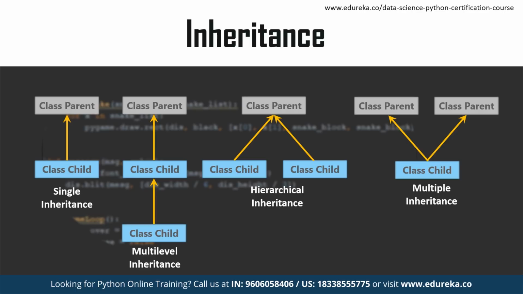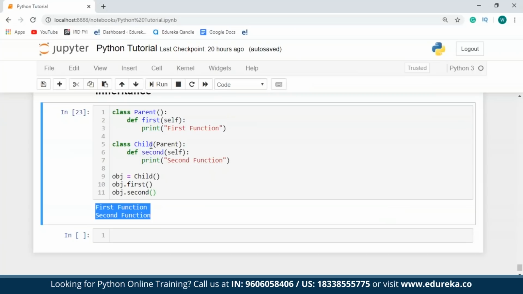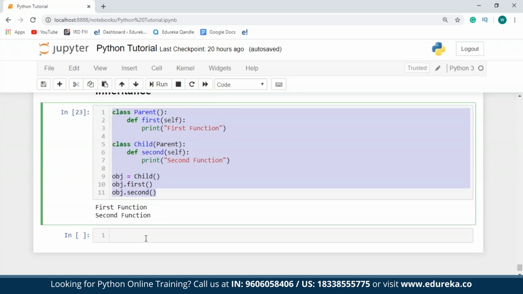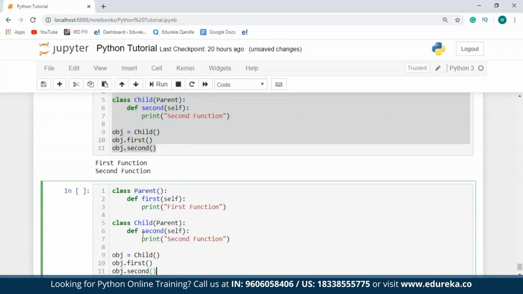Single inheritance is when a child class inherits only a single parent class. So in the previous example, my child class is inheriting just one parent. This is an example of single inheritance. In case of multiple inheritance, the child class will inherit more than one parent. So what I'm going to do is just copy this. I'll paste it over here. And then I'll just call this parent 1. I'll declare another class as parent 2.